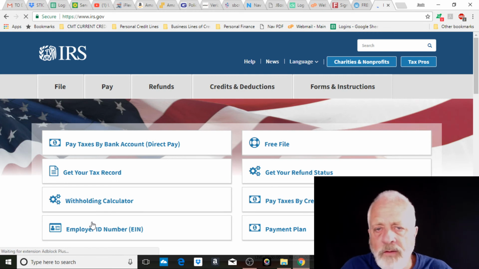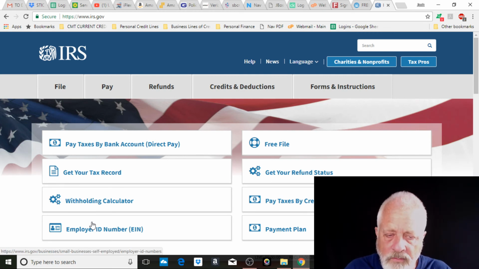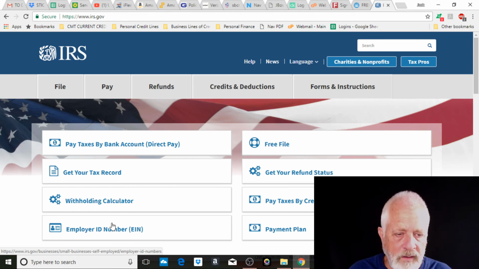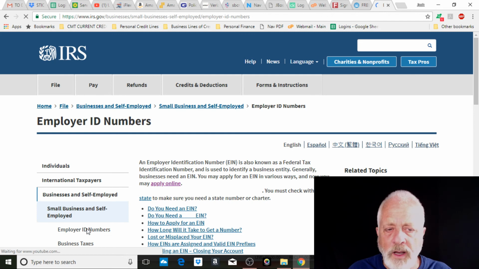Now we're at the IRS. This is government, right? This is free. There's no cost associated with any of this, so it's very easy to do. Now get to this main page of the IRS. Remember, we're getting an EIN. So down here in the lower left, you click on Employer ID number.